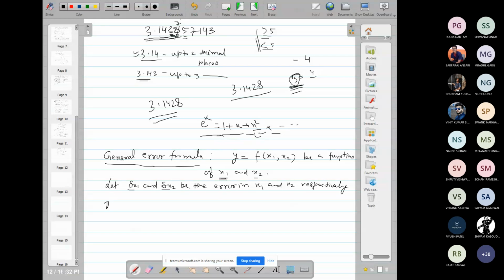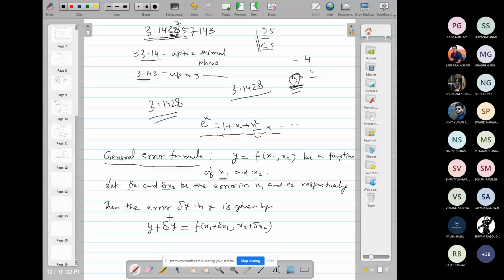Then the error in y, suppose the error in y is del y, is given by y plus del y equal to f of x1 plus del x1 and x2 plus del x2.